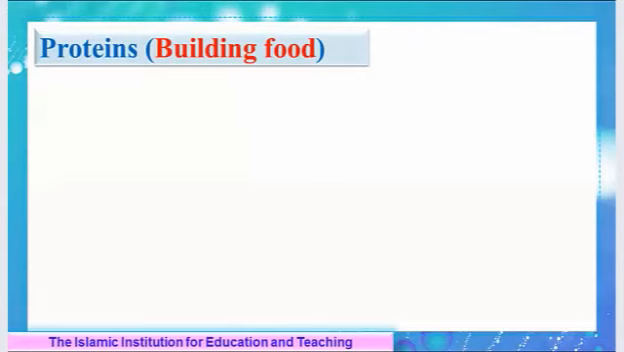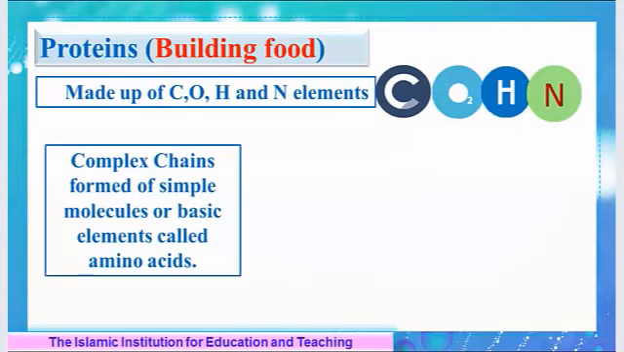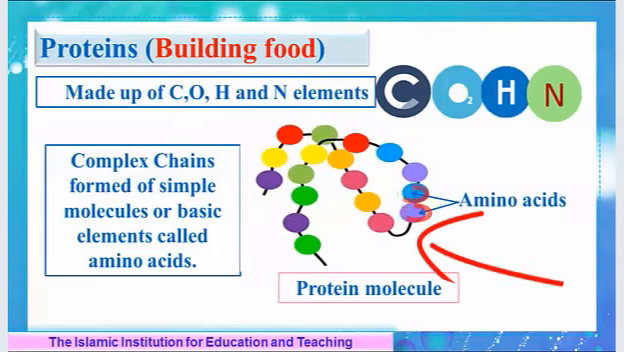Proteins belong to the building food category. They are made up of carbon, oxygen, hydrogen, and nitrogen elements. A protein molecule is a complex chain formed of simple molecules or basic elements called amino acids. Here is a protein molecule, and these are the amino acids.